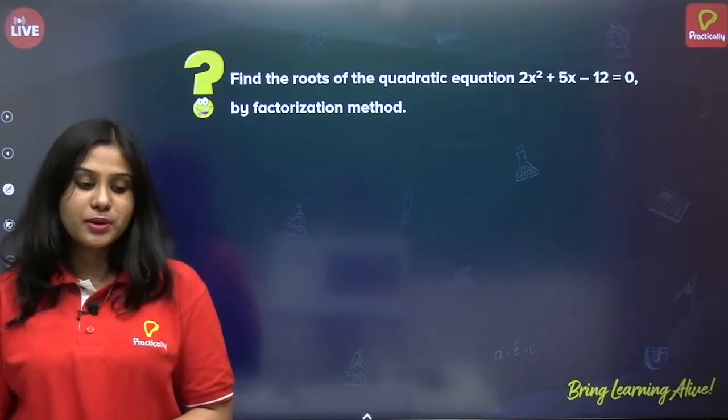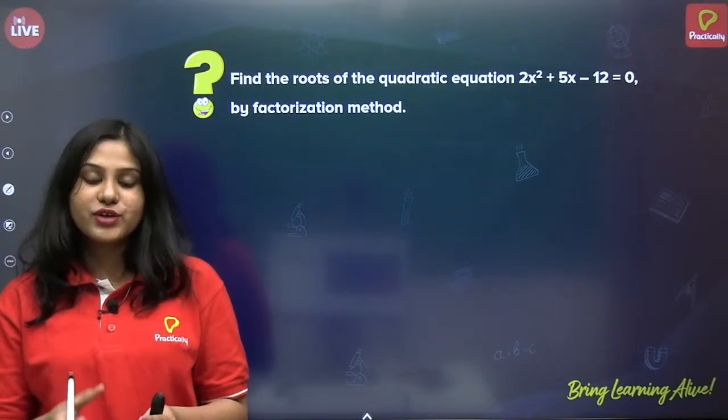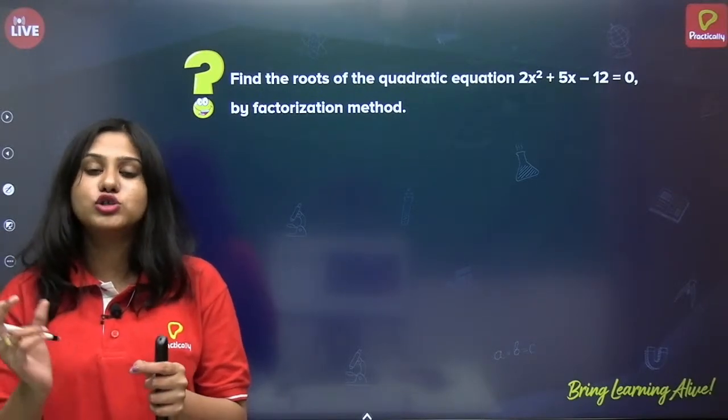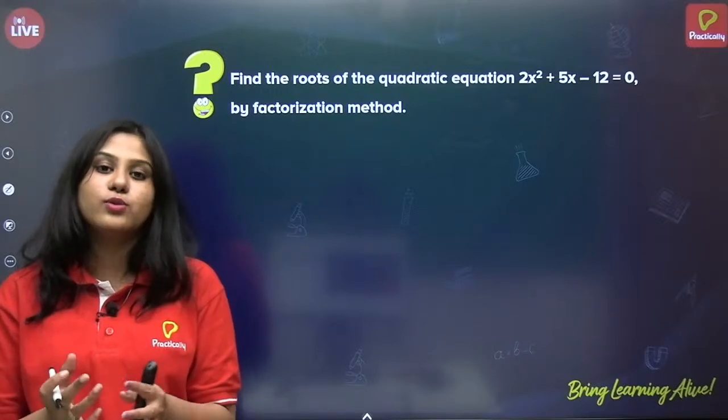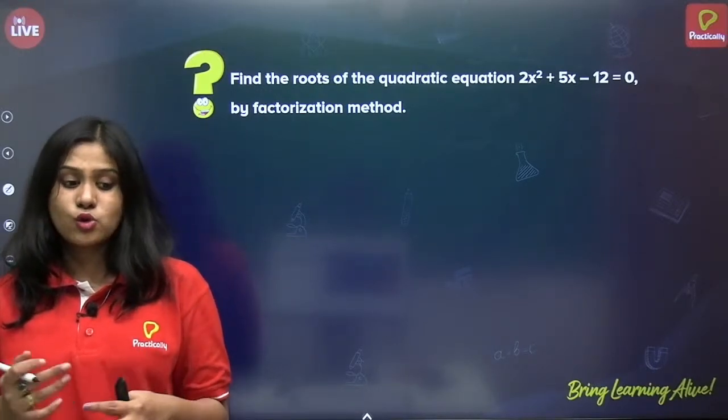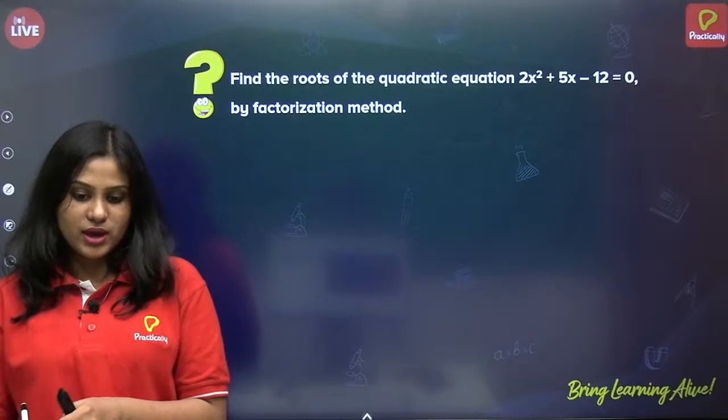Okay, Lakshmana Prabhu, are you still finding it difficult? I know when there are huge numbers like C and A, you will feel difficult. So for that, we will be using other methods.